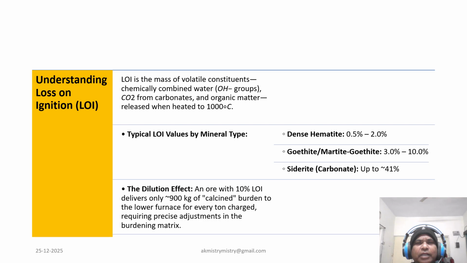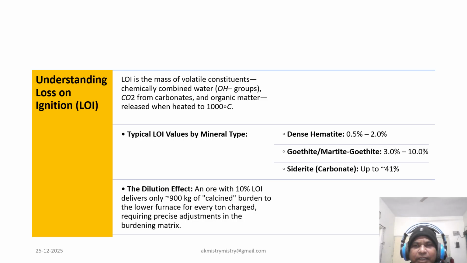Now coming to the thermodynamics and energy cost. LOI is not just mass loss, it's an energy sink. Volatile release is basically endothermic, it absorbs heat and quenches the upper shaft. Now the formula: every 1% LOI costs around 2.5 to 4.2 kg per ton of hot metal coke penalty, or we can say this much increment we have to make in coke rate to maintain the same blast temperature, which must be raised by 15 to 20 degrees centigrade per 1% LOI.